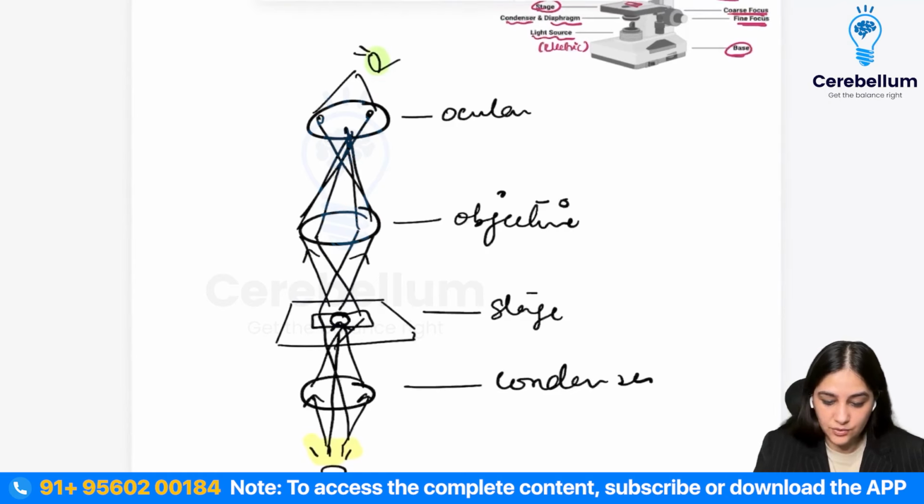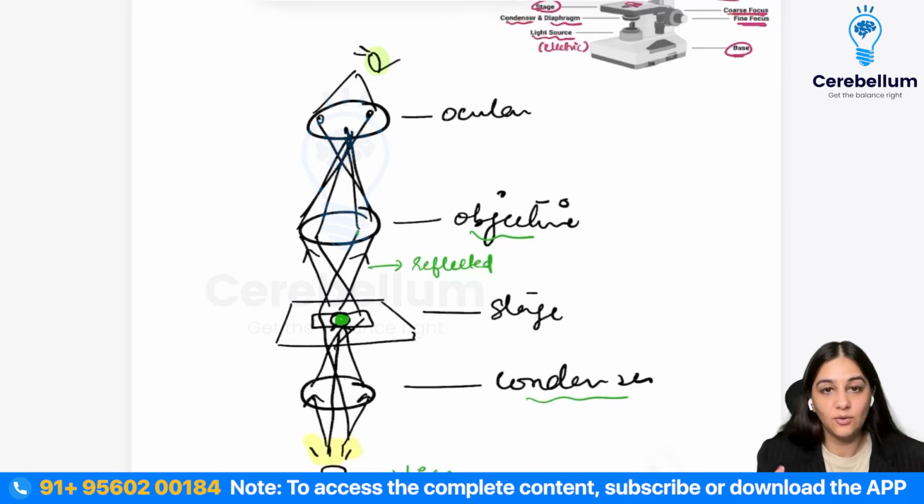Coming to the ray diagram. This is your light source. There is the condenser, which converges the light on the specimen. This is your specimen. Anything that is denser is going to reflect or refract the rays, versus anything that is liquid is going to let the rays pass, right? So there's going to be some level of deflection or reflected rays, and some rays are just going to pass straight through. Then to the objective lens, what is going to happen? On the objective lens, again, all these rays are going to converge, and then it's going to converge on the ocular lens.